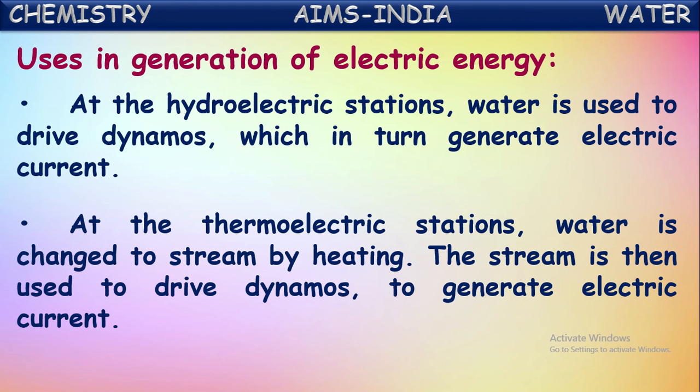In thermoelectric power stations, first water is converted into steam, and that steam drives the dynamos from where electricity is produced. In that way, water is used in the production of electricity.